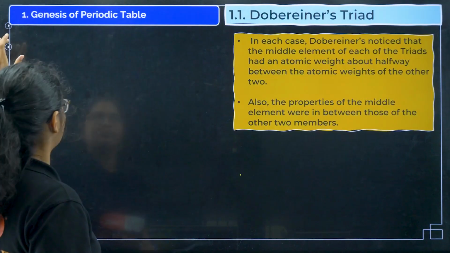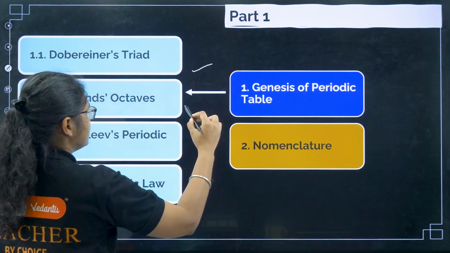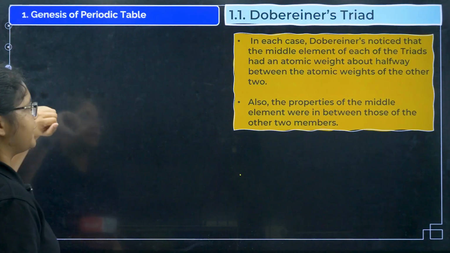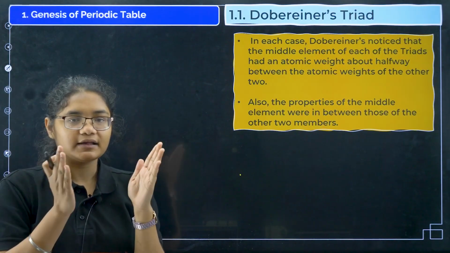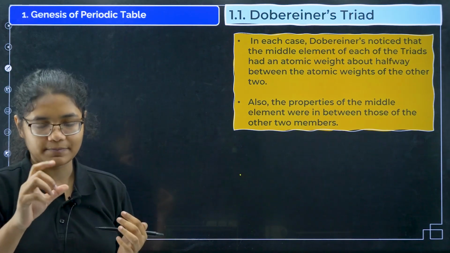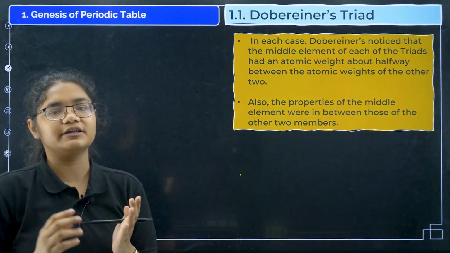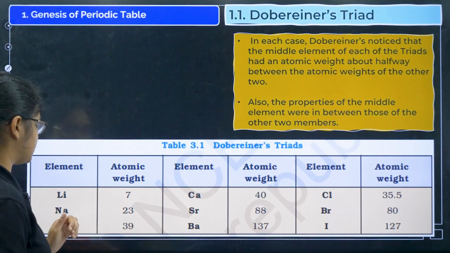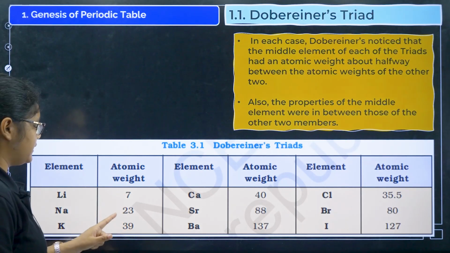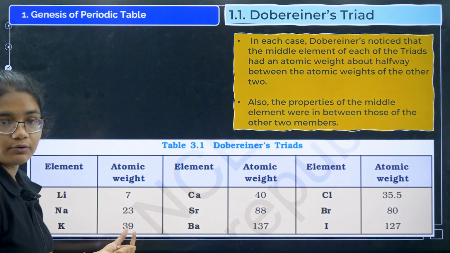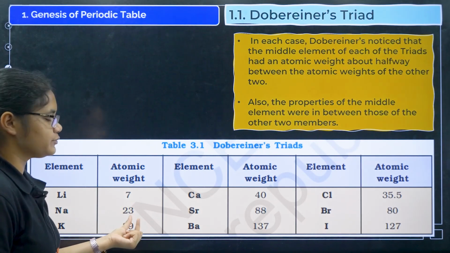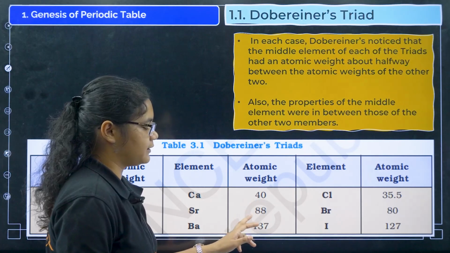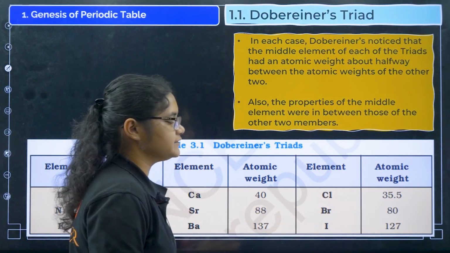So genesis of the periodic table, what all things do we have? Dobereiner's triads, Newlands' octaves, Mendeleev's and the modern periodic law. What does Dobereiner's triad say? That he was able to arrange elements in groups of 3, and the mass of the middle element was the average of the other 2 elements. You can see the Dobereiner's triad example: lithium, sodium, potassium. If you add 39 and 7, it comes to around 46, and 46 divided by 2 is 23. Similarly, calcium, strontium and barium: if you add 137 and 40 and divide by 2, you get 88.5. The same thing appears here.